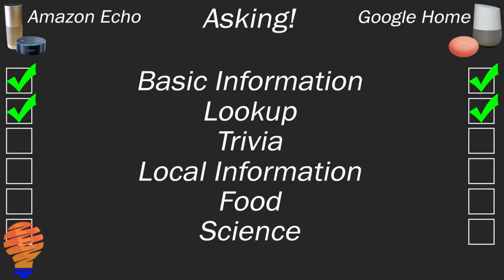I thought it was pretty interesting that both of our devices here picked up basically the same definition for terrarium, but then the difference between the lookup for how to say something in a different language was kind of interesting there. I would give kind of style points to Google Home there. So let's move on to trivia here, and I think trivia is what a lot of people will be asking their Google Home or Amazon Echo.